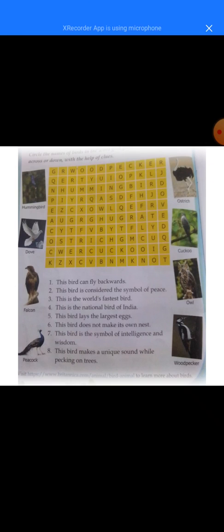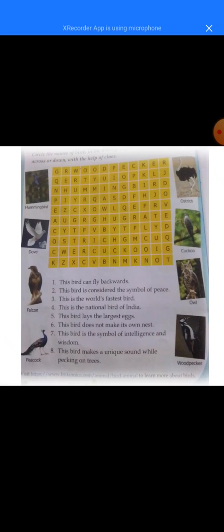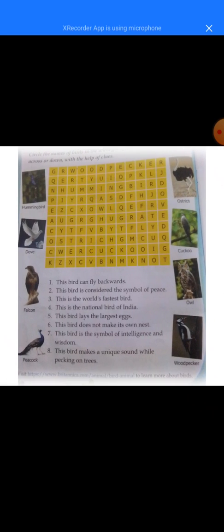So, next question. This bird lays the largest egg. Which bird lays the largest egg? Yes, the ostrich lays the largest egg. Now, this bird does not make its own nest. Now, which bird does not make its own nest? Yes, the cuckoo does not make its own nest.